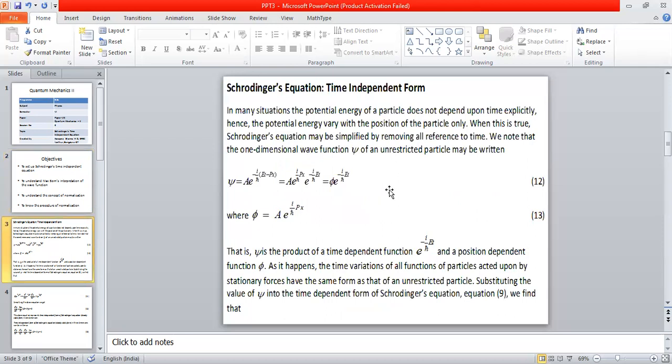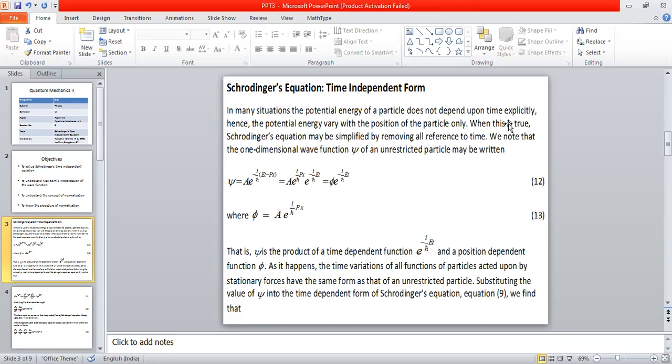We have already discussed Schrodinger's equation in its time dependent form. Now from the time dependent form, we should try to extract the time independent form. This happens in many cases where, for the given physical system, the potential energy of the physical system or the particle does not depend on time explicitly.